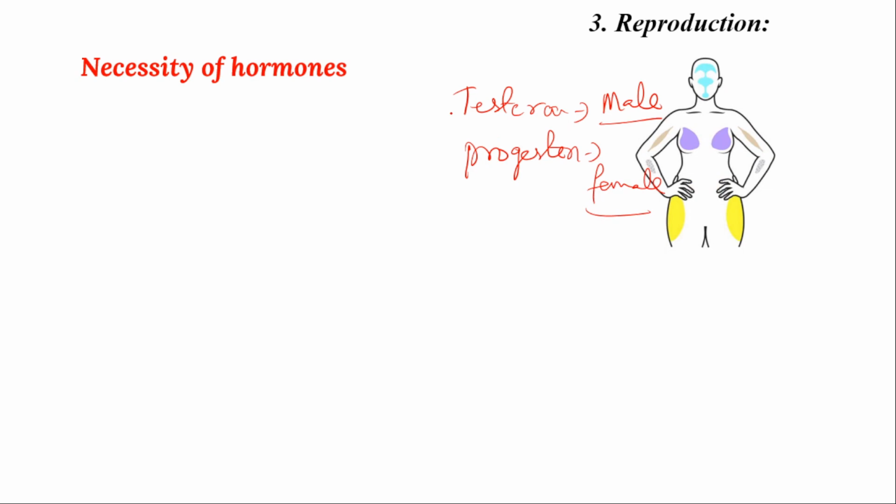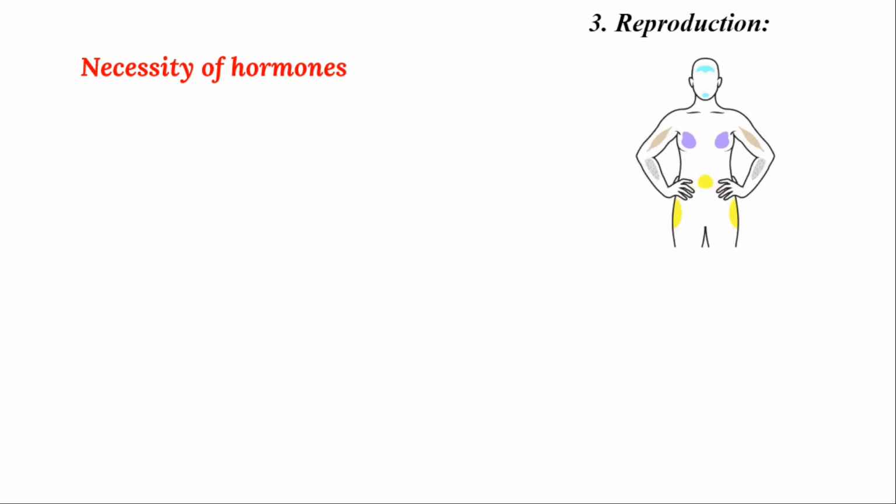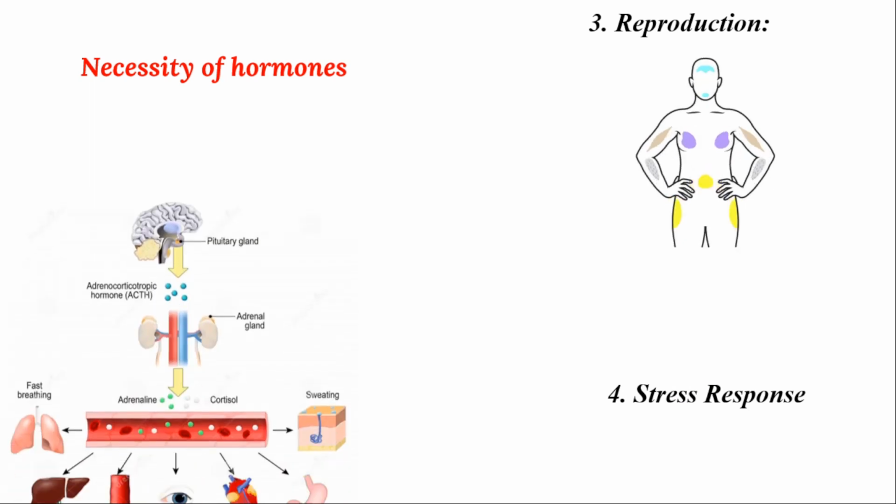Understand? For the proper development of reproductive structures and proper reproductive function, hormones are necessary. This is the third most important necessity. And the fourth necessity is that some hormones will combat stress here.